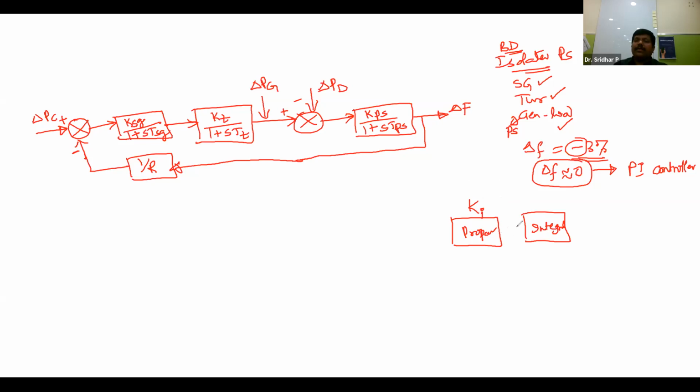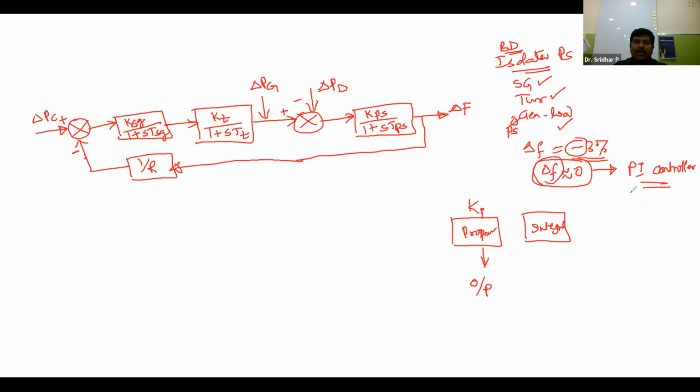Now proportional means proportional to what? It must be proportional to the input of this PI controller, and the output is some simple output. The input to this PI controller is the change in the frequency.